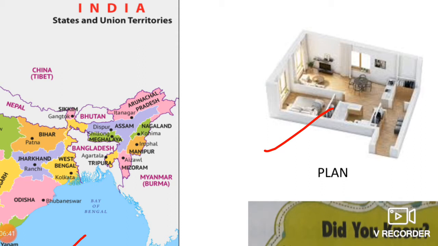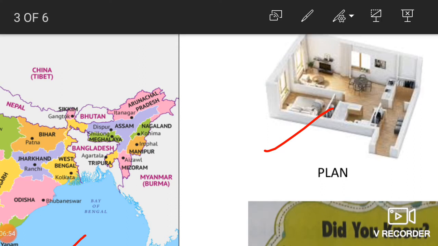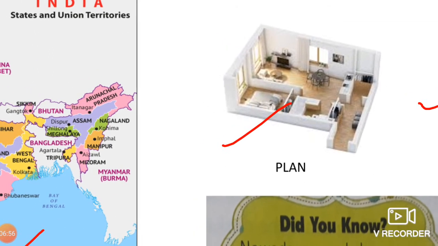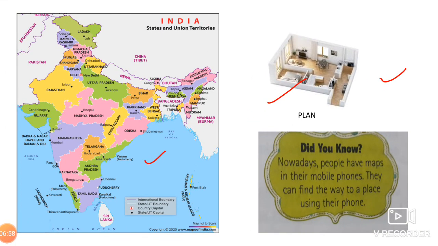You can ask for a pamphlet, like the brochures the father must have got when he visited any builder's office, where they provide us all the information. Okay, now one more thing. Nowadays, children, people have the maps in their mobile phones, as I told you, and they can find the way to a place using that phone. Even you must have done that, I know that.